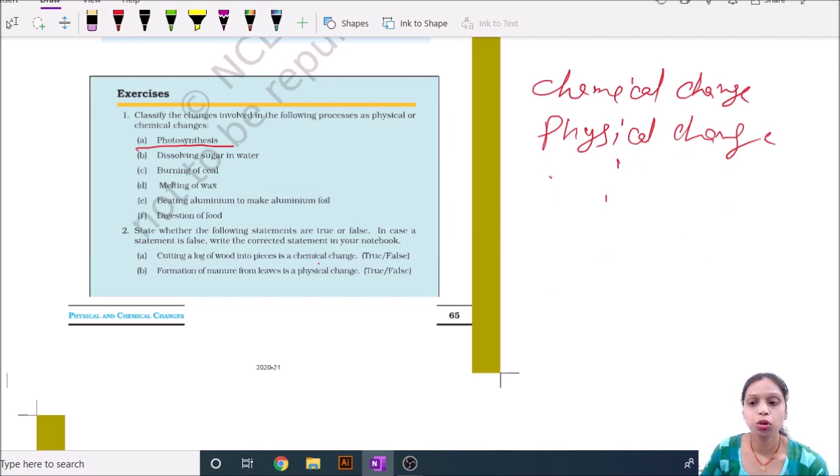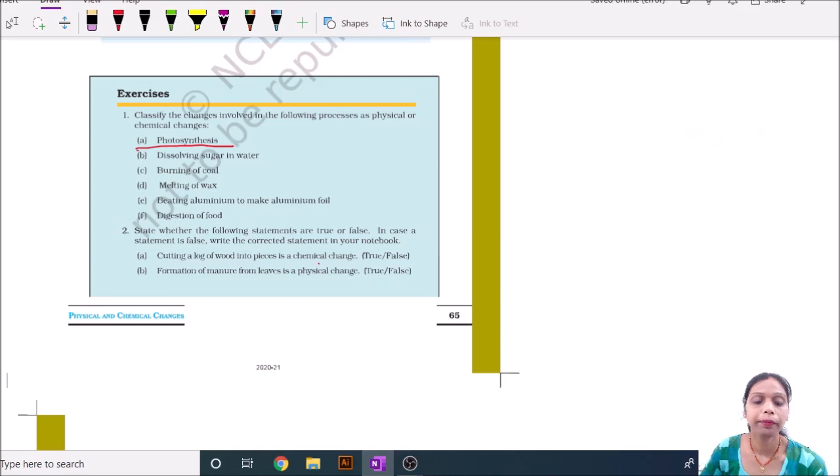These are the different types of change given in your exercise, and you can identify them through common sense. Now our second question is which is false and which is true. Cutting a log of wood into pieces is a chemical change.